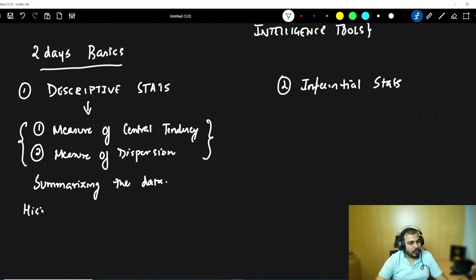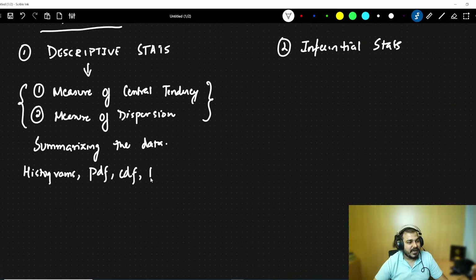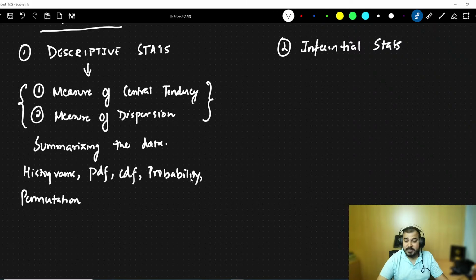So summarizing the data, anything related to it, we are going to cover there. Here we are going to understand histograms, PDF, and CDF. We are going to see how we create this PDF, by what techniques we create the PDF and CDF. We'll also be understanding topics like probability and permutations; probability is very important for data science.